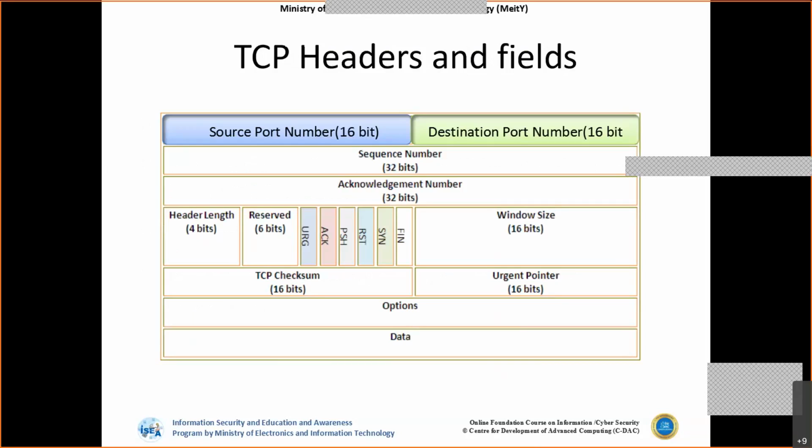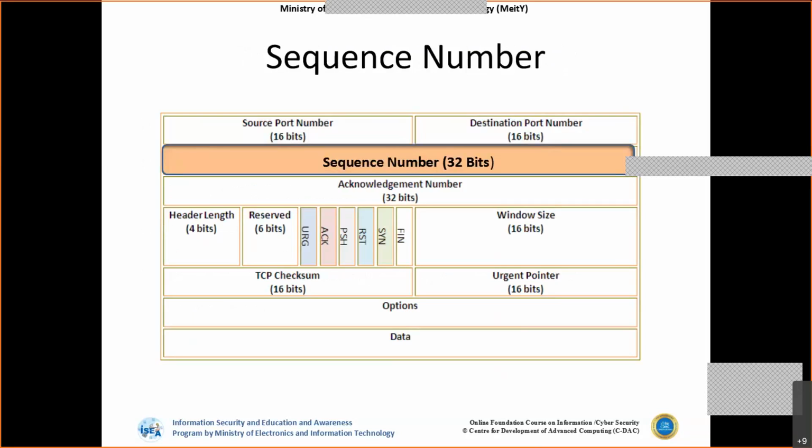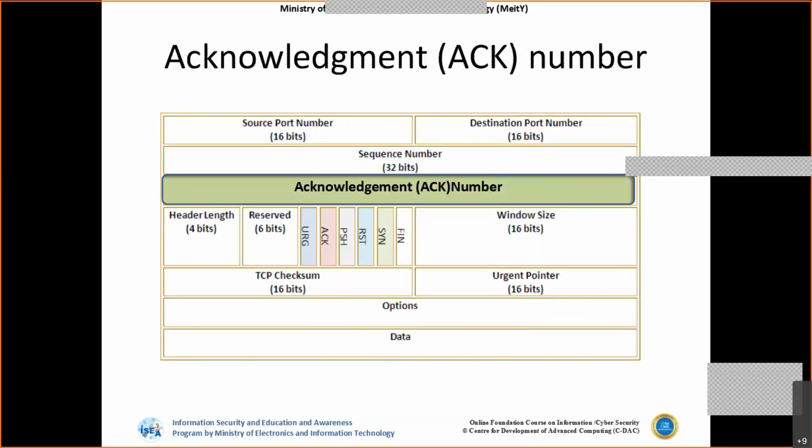Then I have sequence number, acknowledgement number. Sequence number is nothing but a number which is used whenever there is a flag, the first packet, then all this TCP communication will be used by this sequence number only. Then I have this acknowledgement number. We'll see once the TCP three-way handshake numbers come, then it is easy to understand.